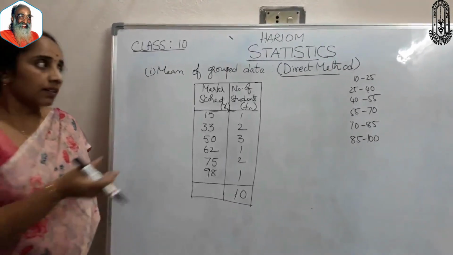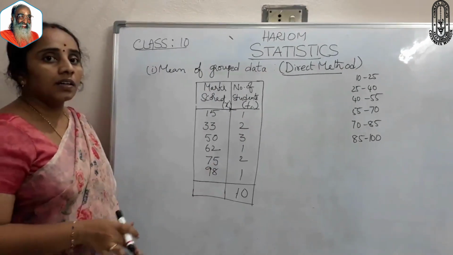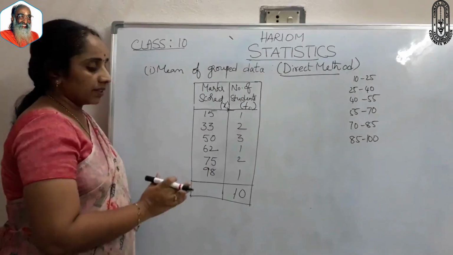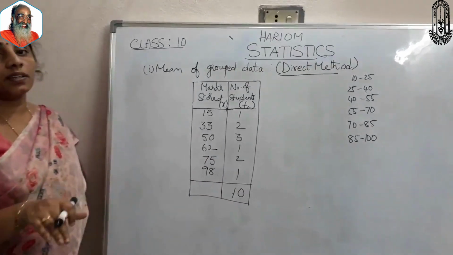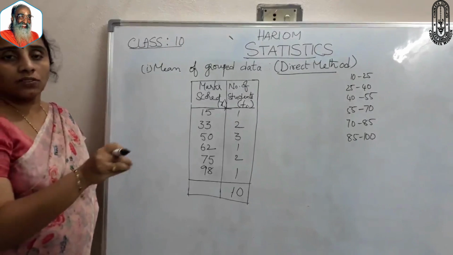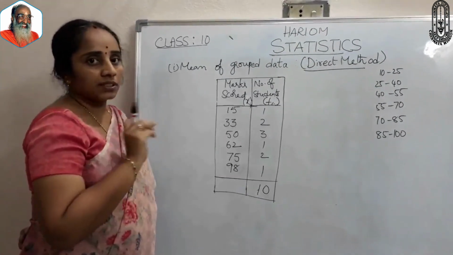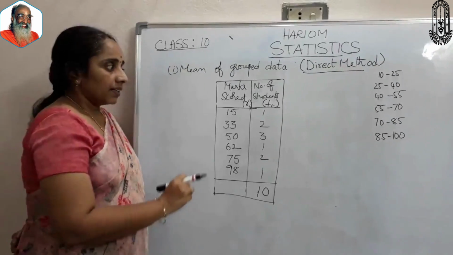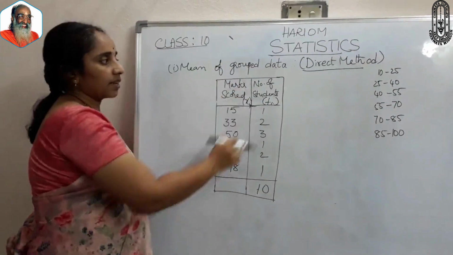Up to now I have done it only for 10 students, but in real life the minimum strength of a class would be 25 to 30, so it is very difficult to do it in such a way.